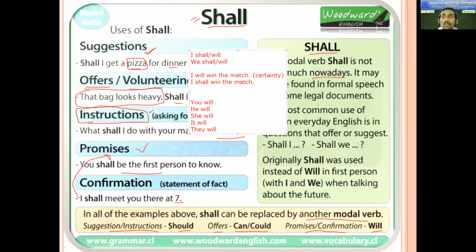So depending upon this certainty, you need to decide whether to choose I will do something or I shall do something. For example, I will help you or I shall help you. If you're planning to help your friend, you have to say I will help you. If you say I shall help you, that is not okay, you're just using future tense only. If you definitely are going to help your friend, you should say I will help you. So that is the difference between I will and I shall.